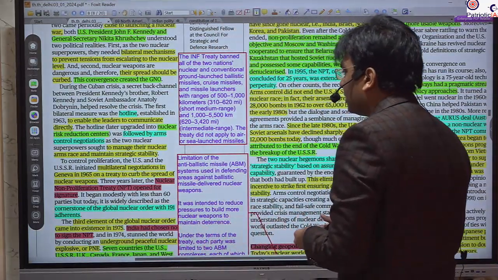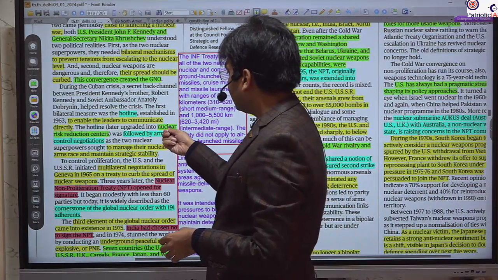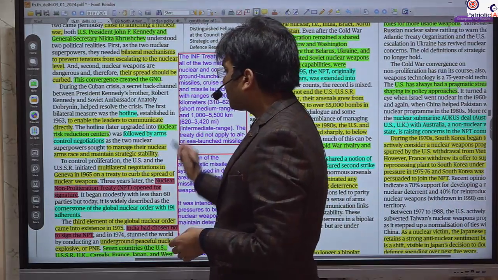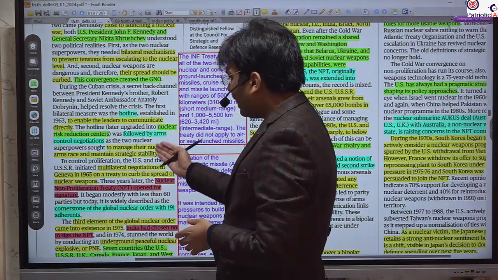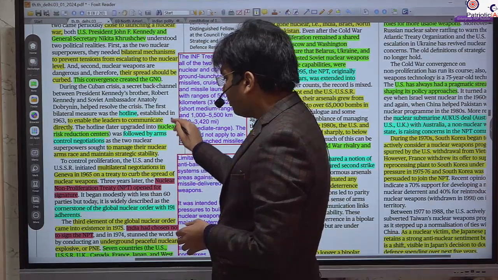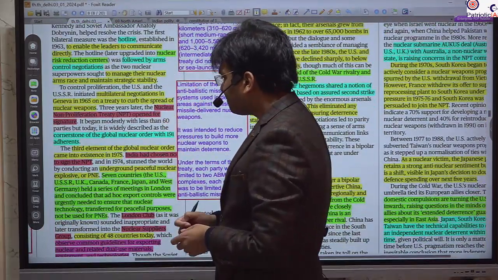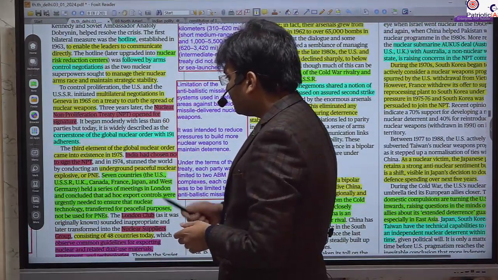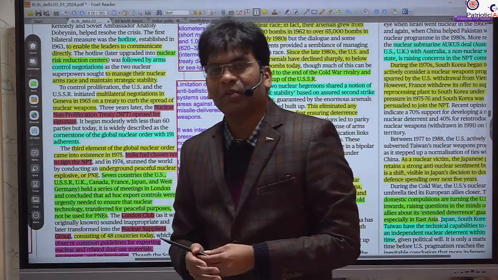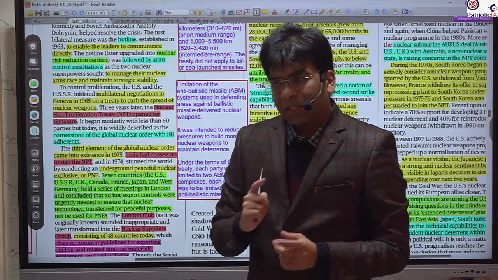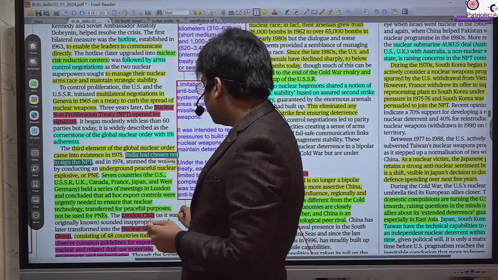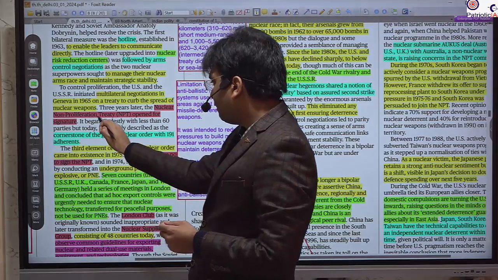It developed into the Nuclear Risk Reduction Center, followed by negotiations on arms control, and further resulted in the Nuclear Non-Proliferation Treaty, particularly to prevent further proliferation of nuclear weapons. One thing you should remember is that India is not part of this treaty, the NPT.